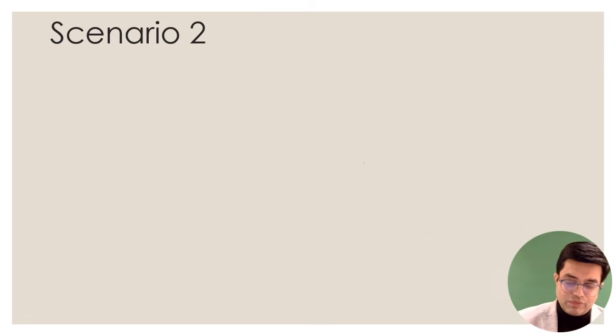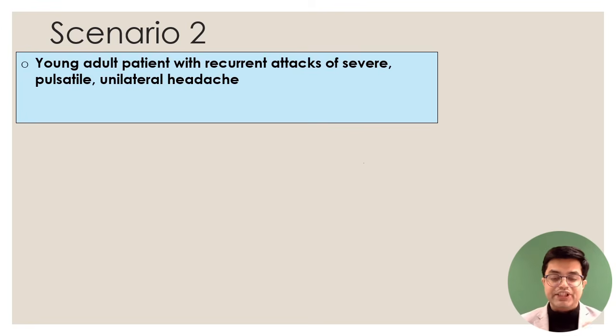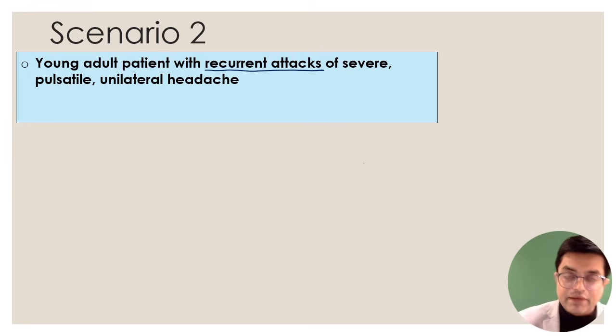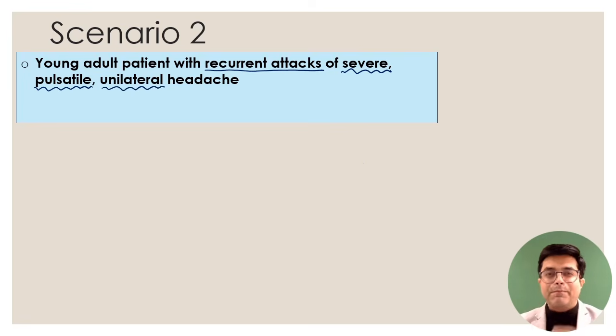Now scenario number 2 will say that there is a patient who's a young adult. The first one was an old elderly patient; now this is a young adult patient who's presenting with recurrent attacks. Recurrent means again and again multiple attacks are happening. Severe headache, pulsatile headache, and unilateral. Very important clue. Severe headache, young adult, pulsatile. You can feel the pulsation, something throbbing inside, and on one side of the head, not the entire head. So unilateral headache, restricted to one side of the midline.